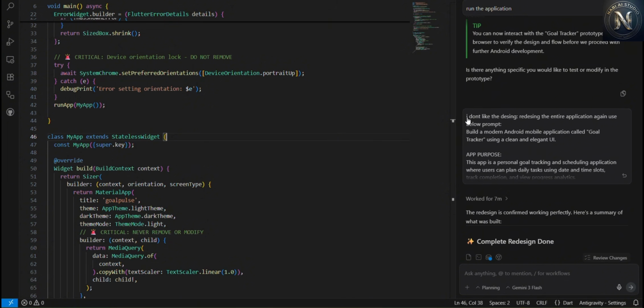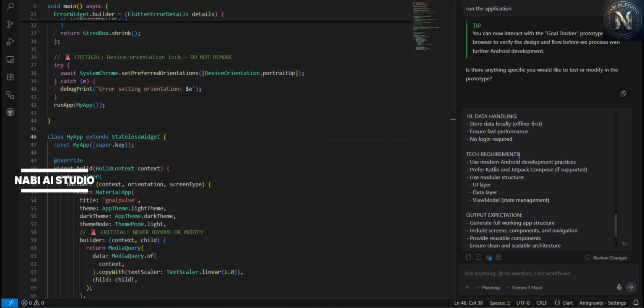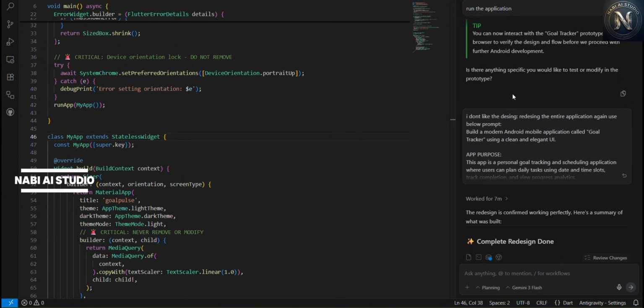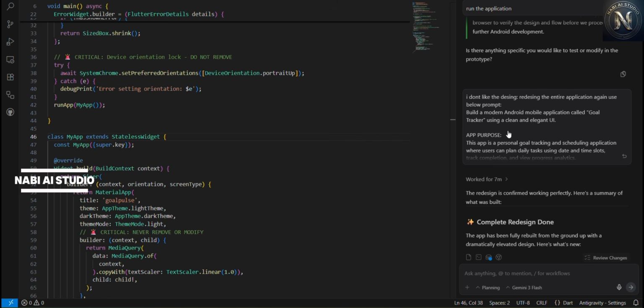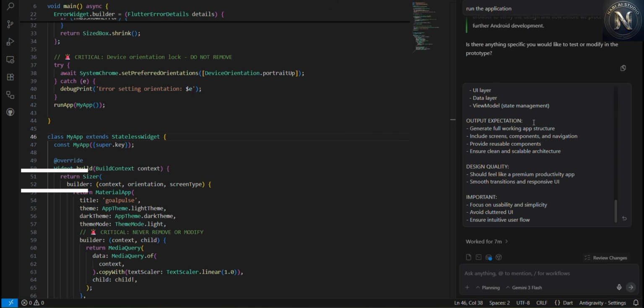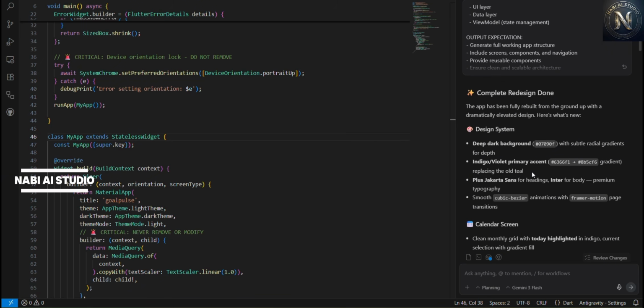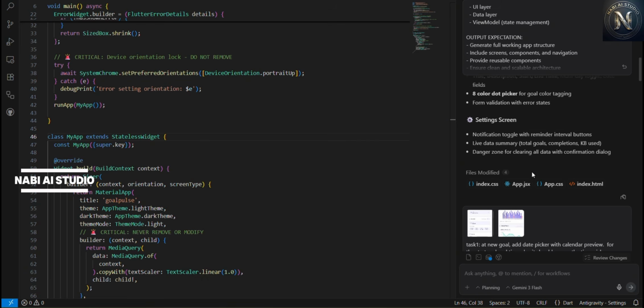Then I refine it further. You can see here, I say I don't like the design, redesign the entire application again. Here I ask multiple prompts like, I don't like the design, give me a design like this. This prompt also I took from ChatGPT itself. I told ChatGPT that I don't like the design and asked for more effective design. ChatGPT refined the prompt further and gave me a refined prompt, which I pasted here. Then ChatGPT reviewed that prompt and adjusted the screens and logic accordingly.